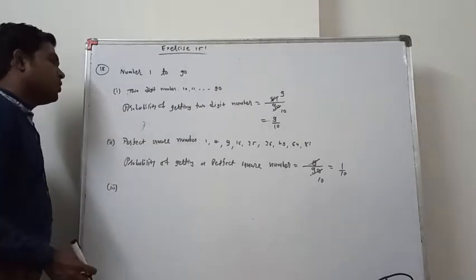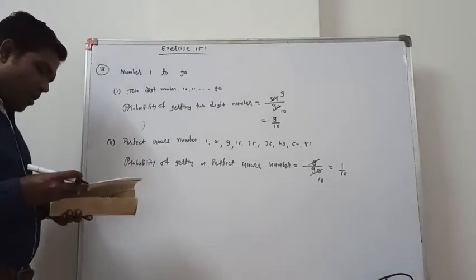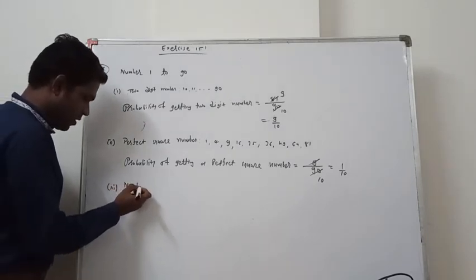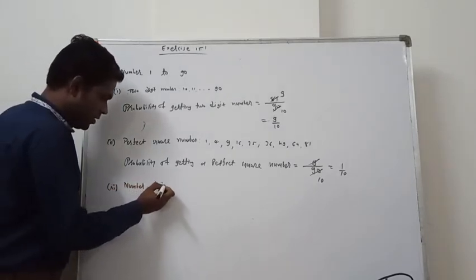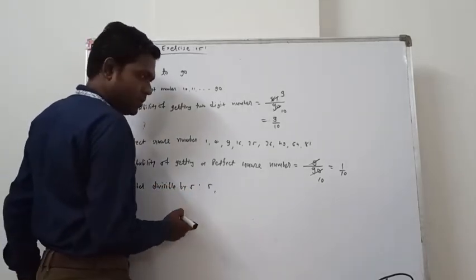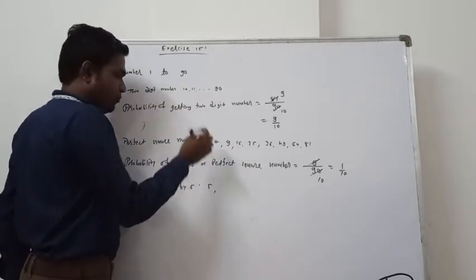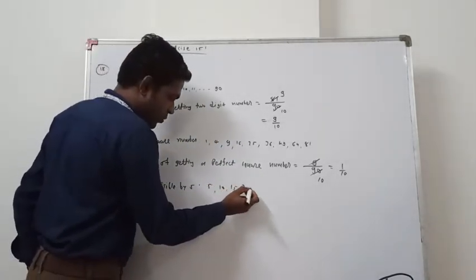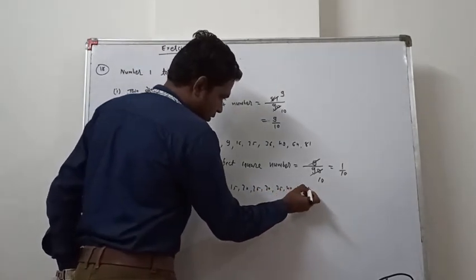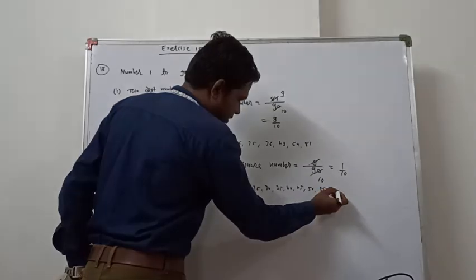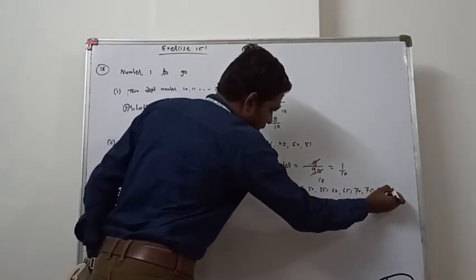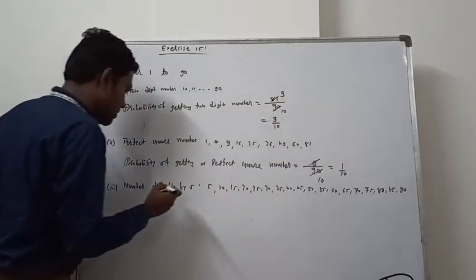Next, the third one: a number divisible by 5. Numbers divisible by 5 from 1 to 90 are 5, 10, 15, 20, 25, 30, 35, 40, 45, 50, 55, 60, 65, 70, 75, 80, 85 and 90, right?